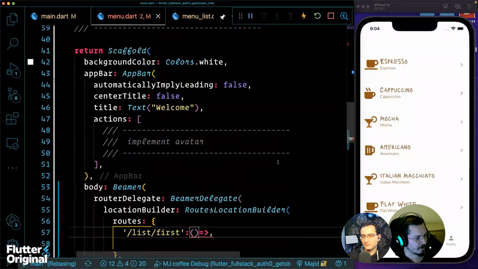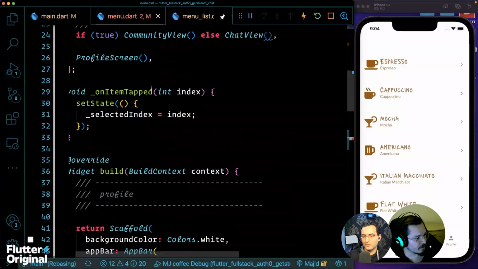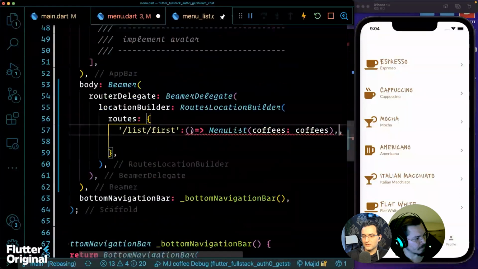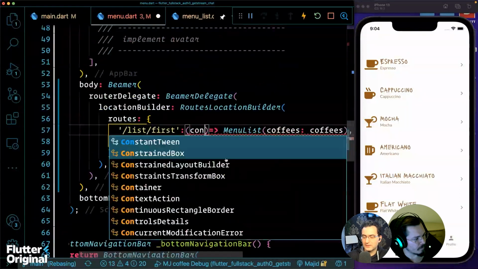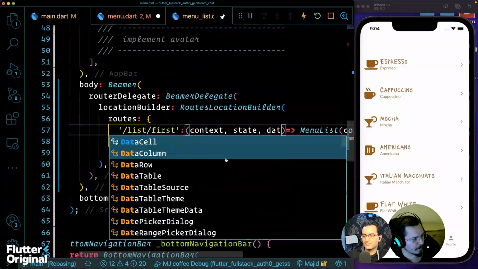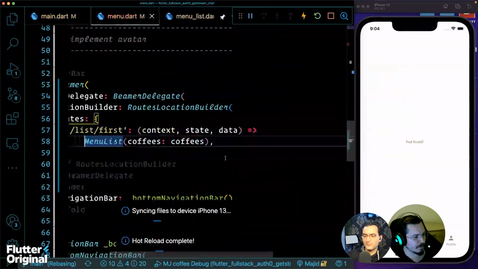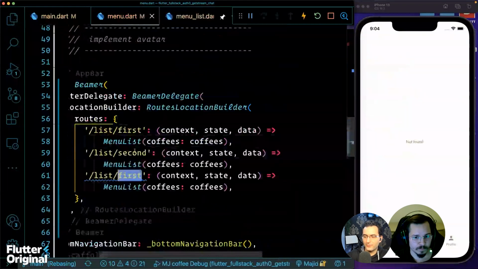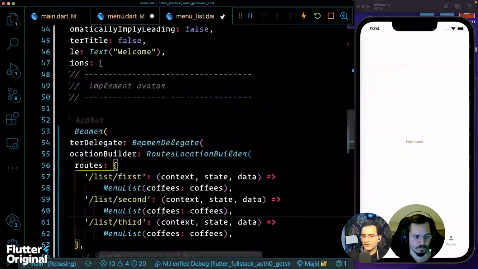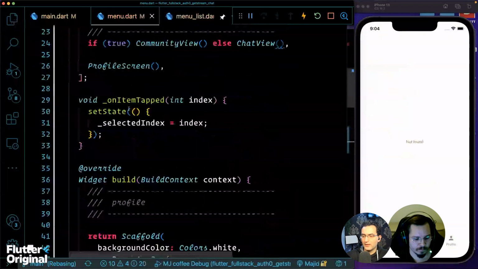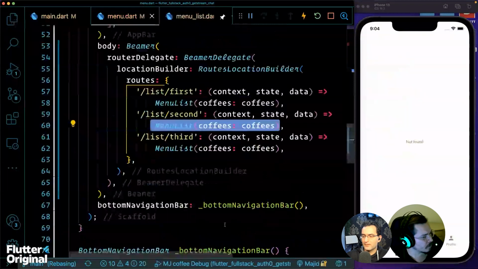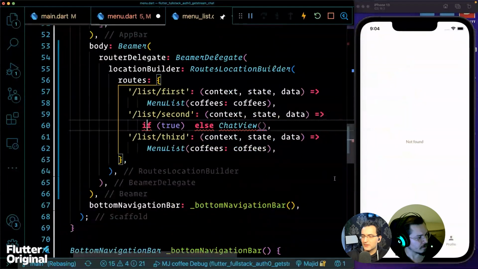This is going to return the first tab, and we're going to have context, state, and data. Similarly, we can define the other two: second and third.